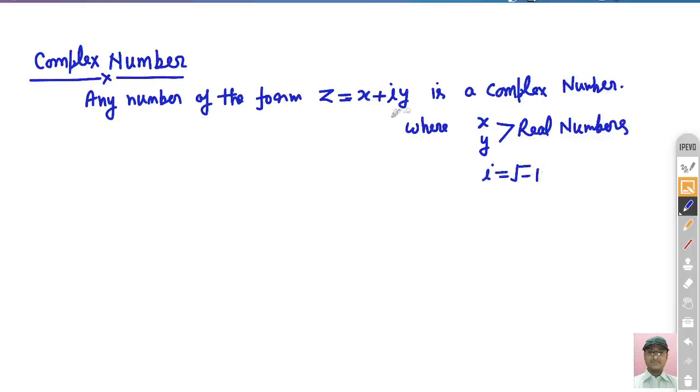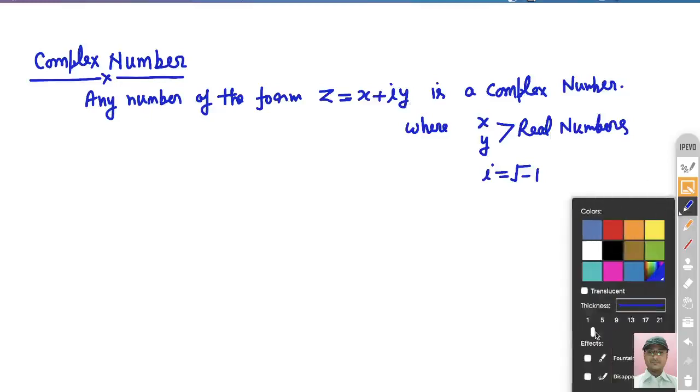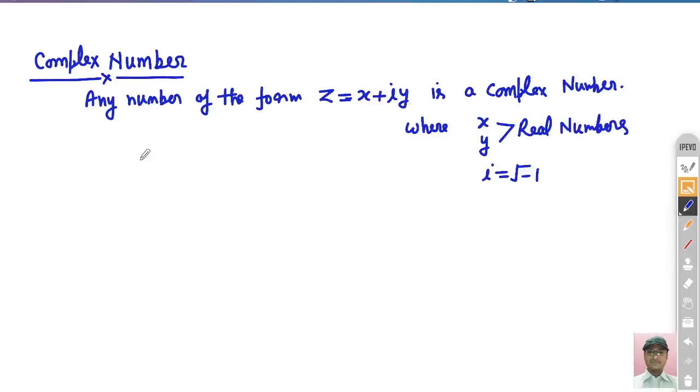So if any number you can write in this form, we say that it is a complex number, right? For example, if you write the number z is equal to 2 plus 3 iota, this is called a complex number because in place of x it is 2, in place of y it is 3, and iota itself is there.